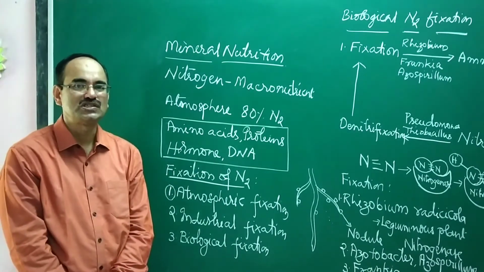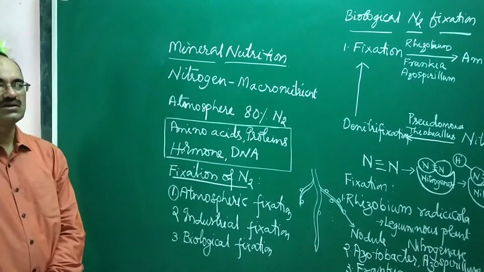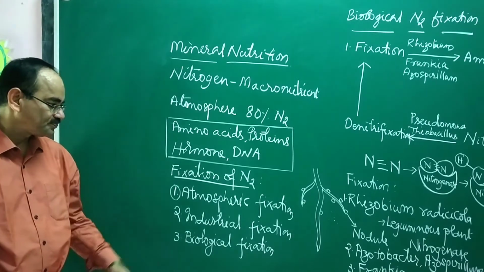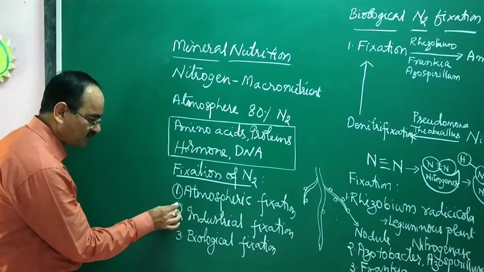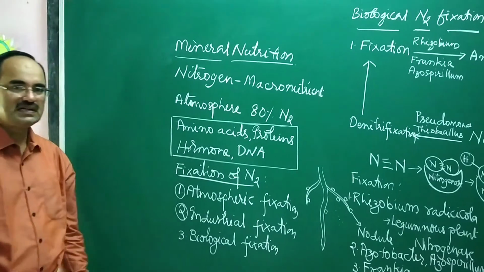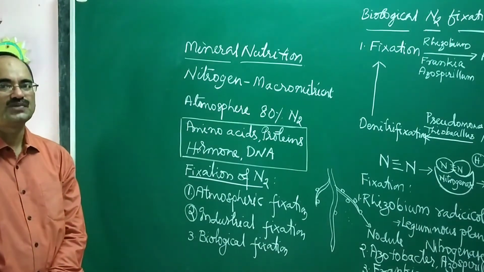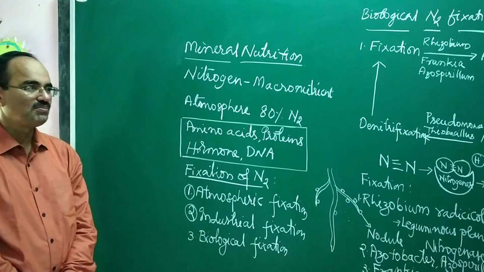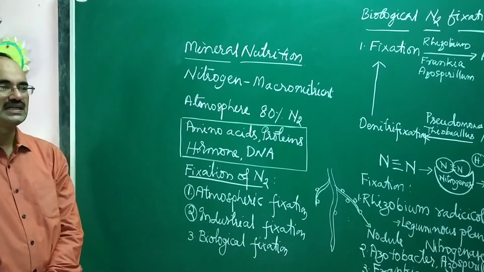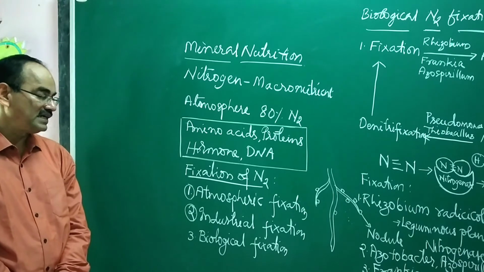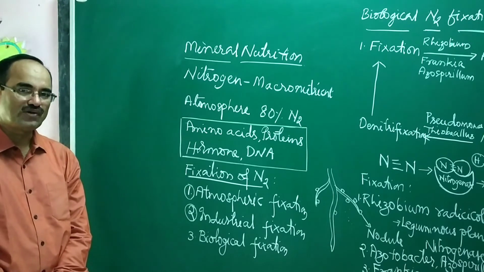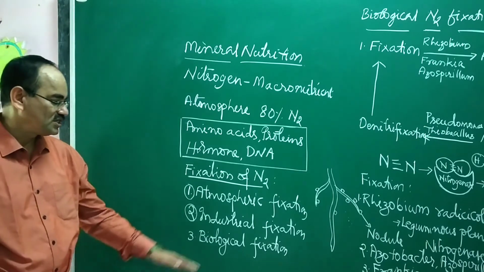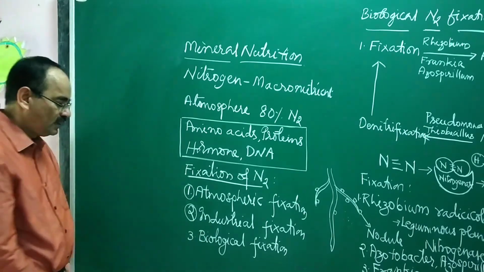During precipitation, the nitrogen gets dissolved in water and forms nitrous oxide. Industrial fixation is where industries make fertilizers like urea and NPK, and their nitrogen is taken from the atmosphere. That is how atmospheric nitrogen is fixed into soil.